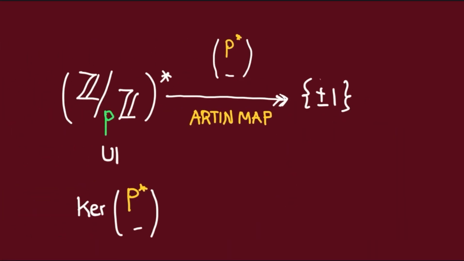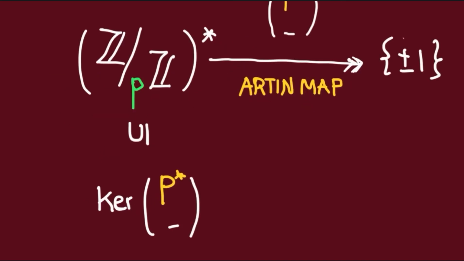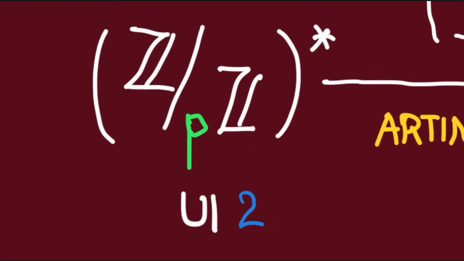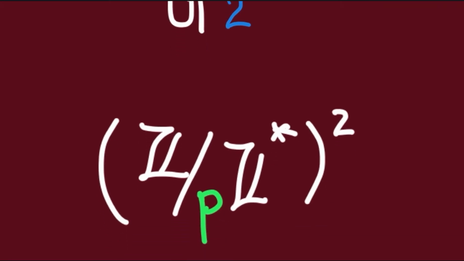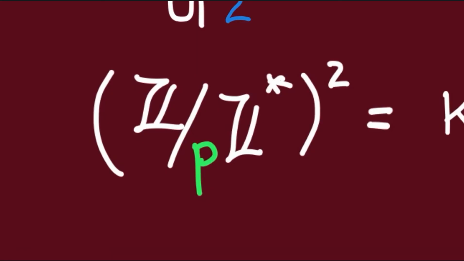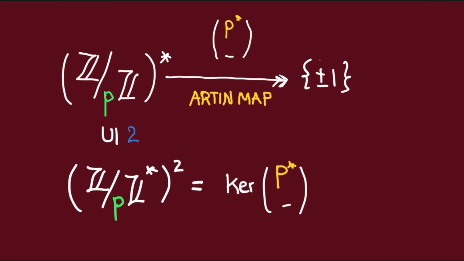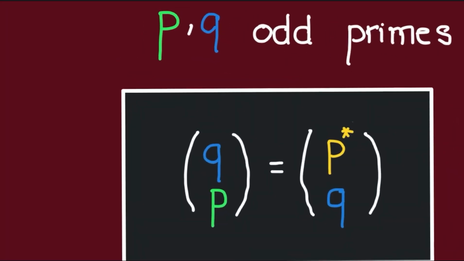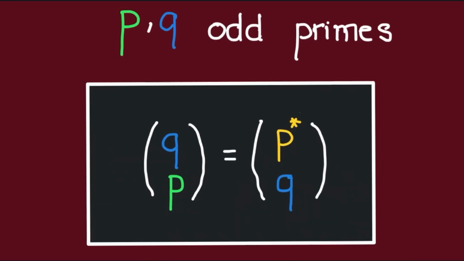So why is that? Well, that's because the kernel of this Artin map here must be an index 2 subgroup in (Z mod PZ) star. But (Z mod PZ) star is cyclic, so it has a unique subgroup of index 2, namely the squares in (Z mod PZ) star. Thus, this must be the kernel of the Artin map. In other words, this Artin map sends every square to 1 and every non-square to minus 1, so it is exactly equal to this Legendre symbol. And thus, we have proven quadratic reciprocity.